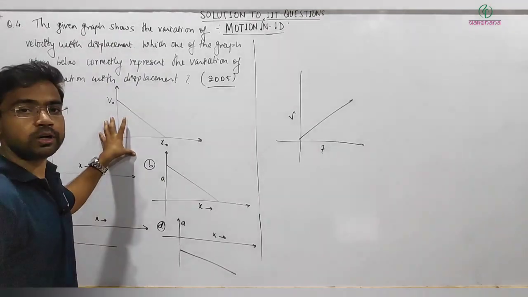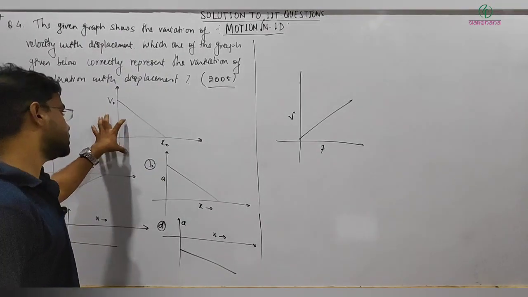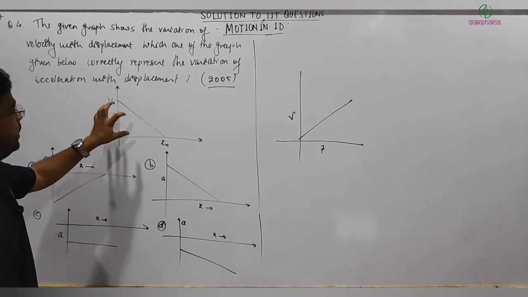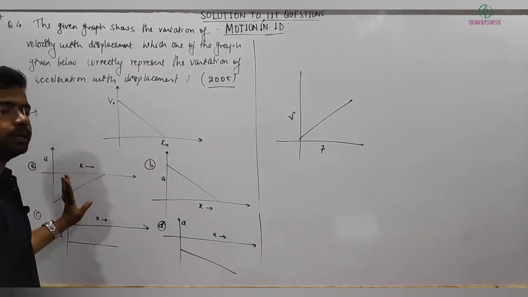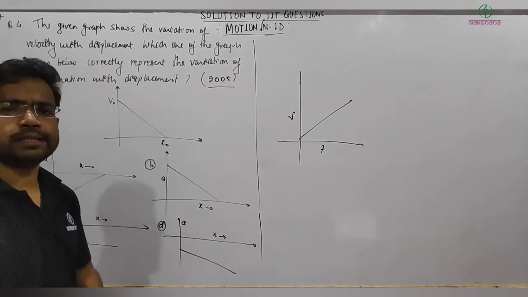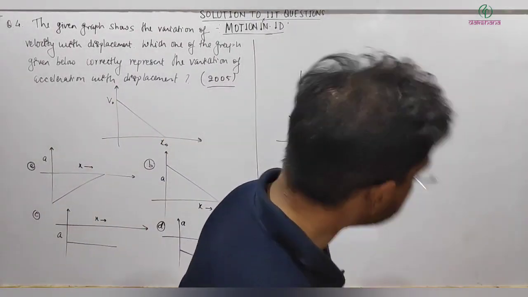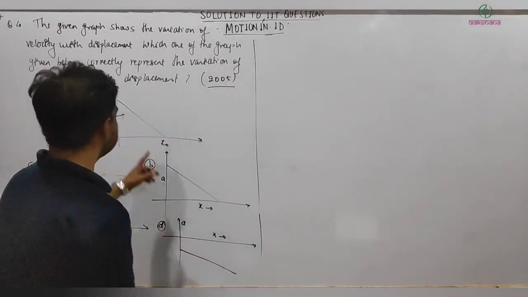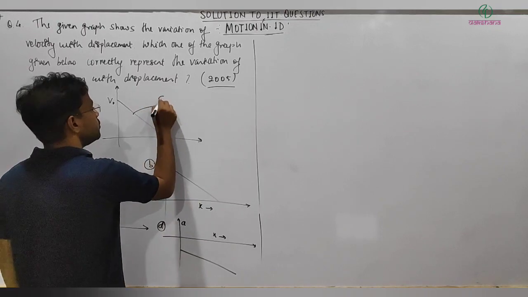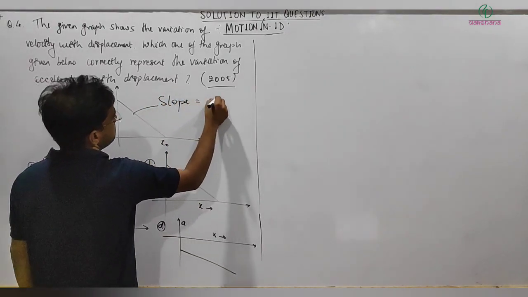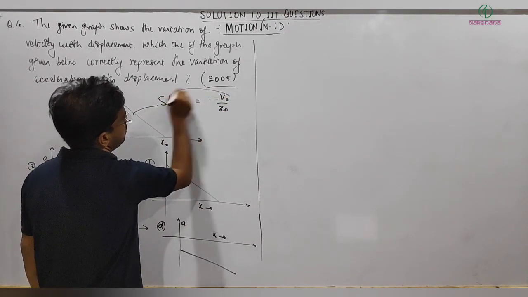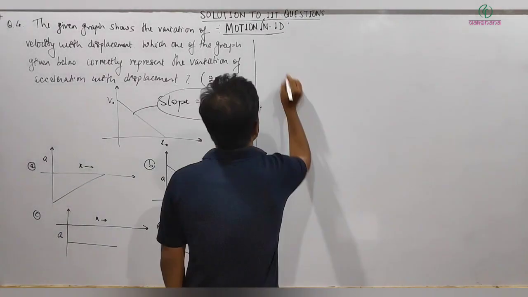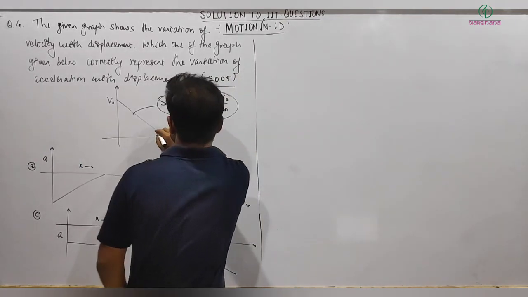So what will the approach be here? We will write the equation of this graph and get the relation between displacement and acceleration. Once we have the relation, we will plot it. That's the approach to solve this problem. Let me first get the expression. The slope will definitely be negative, and it comes out to be minus v naught by x naught, with intercept v naught. Then the equation of this graph is